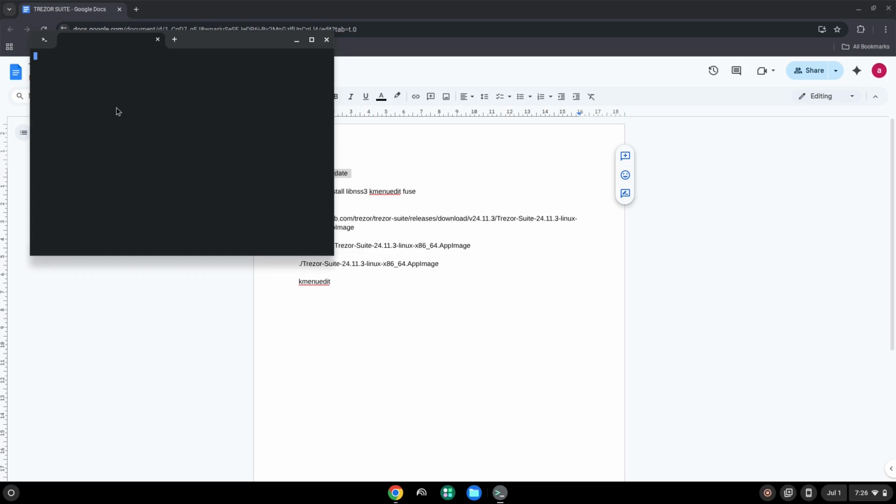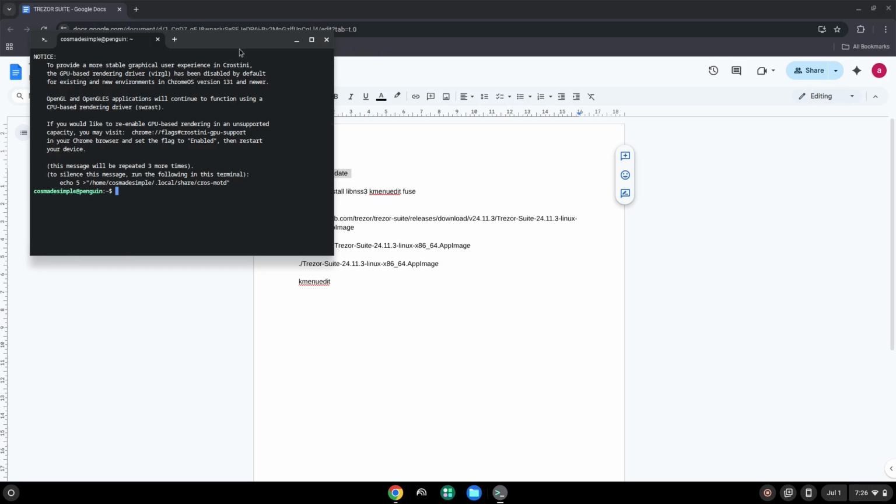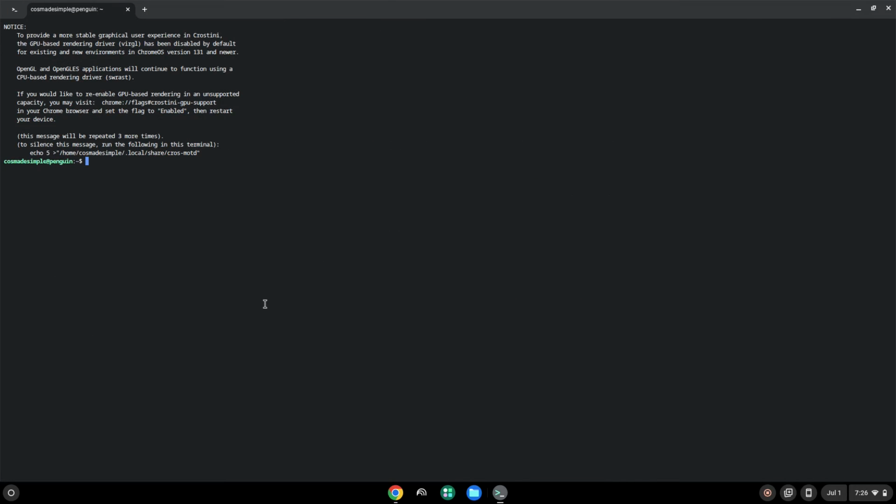Next, we will paste the command into our terminal, either with a two-finger click on your terminal or click Ctrl, Shift and V together. This command will update our Linux apps repositories. Press Enter.